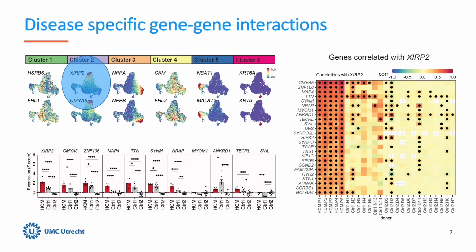This procedure can be repeated for multiple genes of interest. Here, plots are shown for XIRP2, a cluster 2 gene. Look at the plot on the right. The left 5 columns show strong correlations in patients, whereas the right columns show weak correlations in healthy control hearts. This indicates that these correlations between genes are disease-specific.